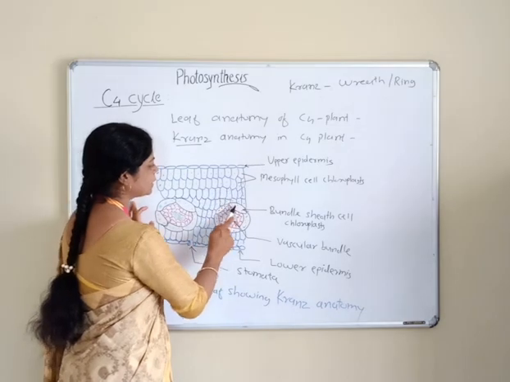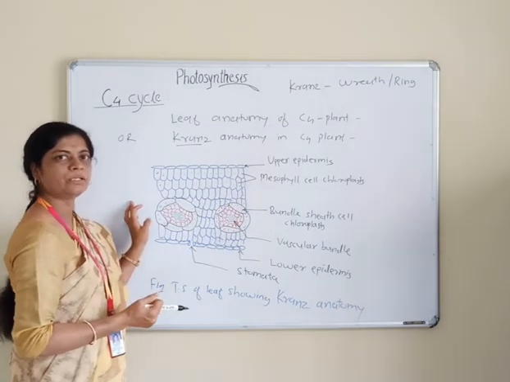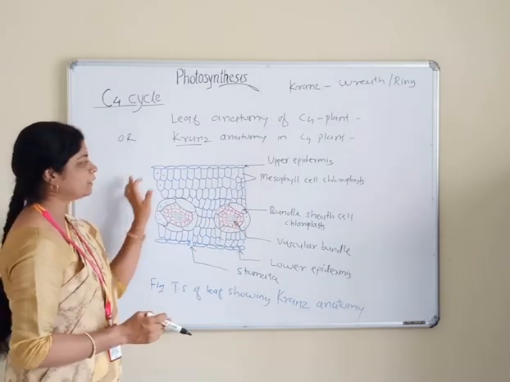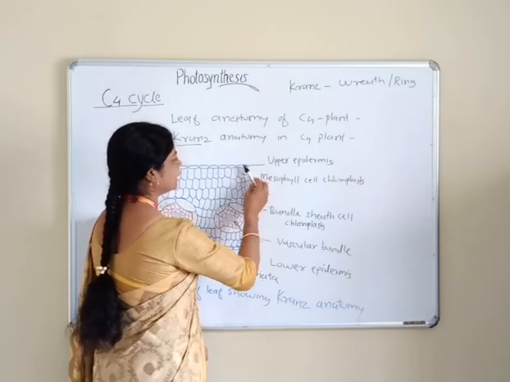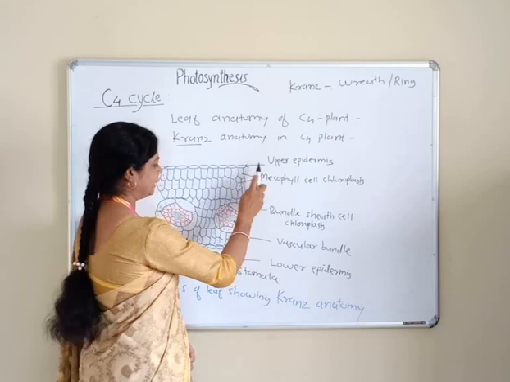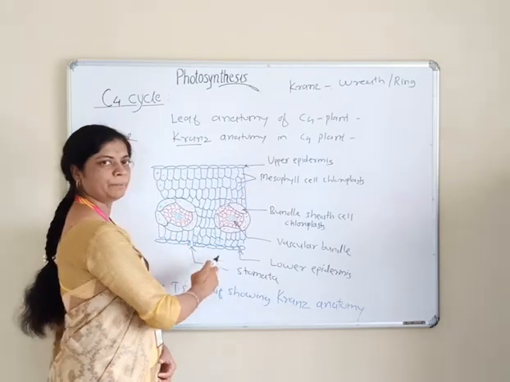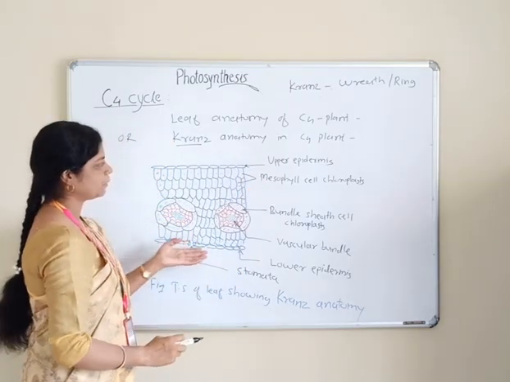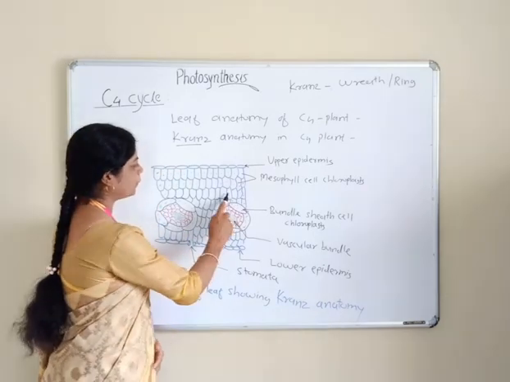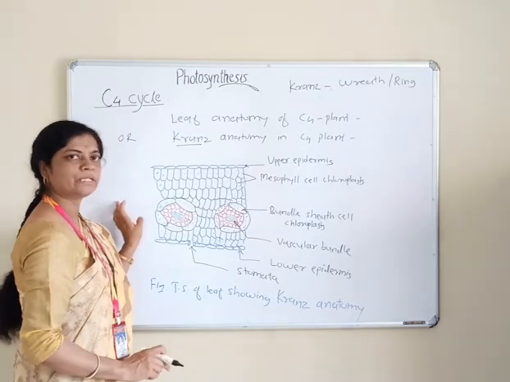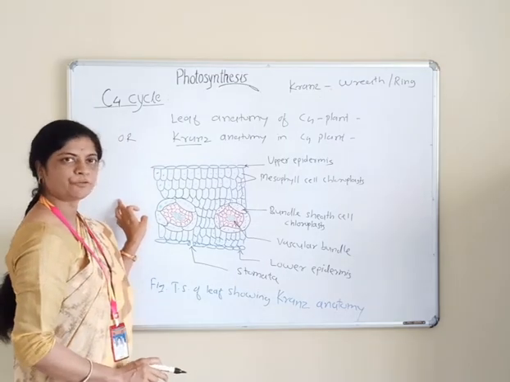Because of the starch grains, carbohydrate production is more in the C4 plant. The upper side of the mesophyll is the upper epidermis and the lower side is the lower epidermis, which contains a greater number of stomata compared to the upper epidermis. These two types of chloroplast are an important characteristic of C4 plants.